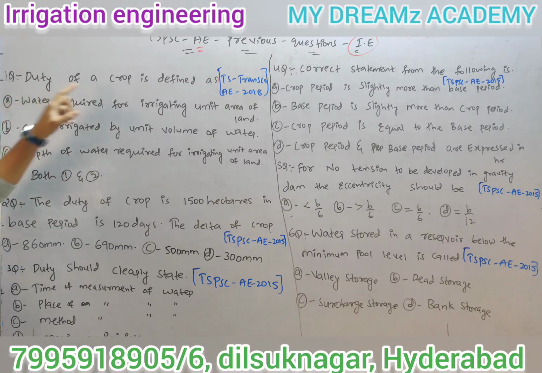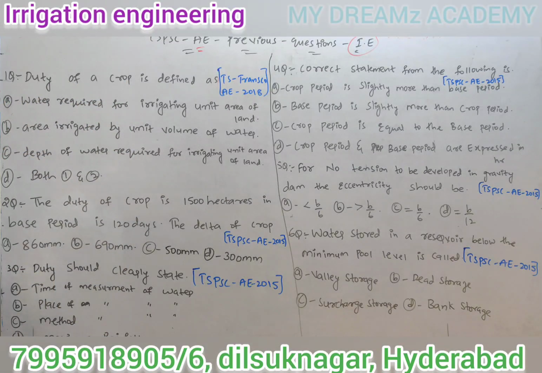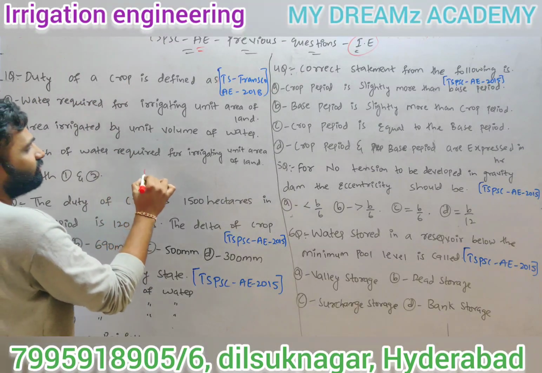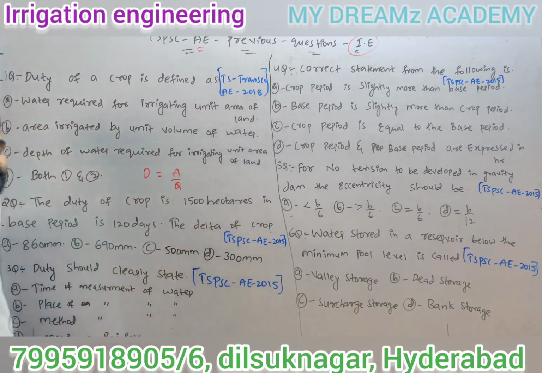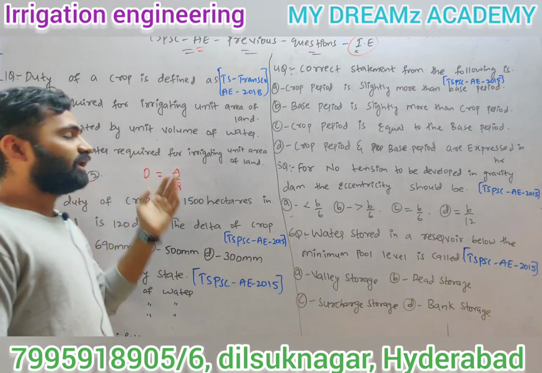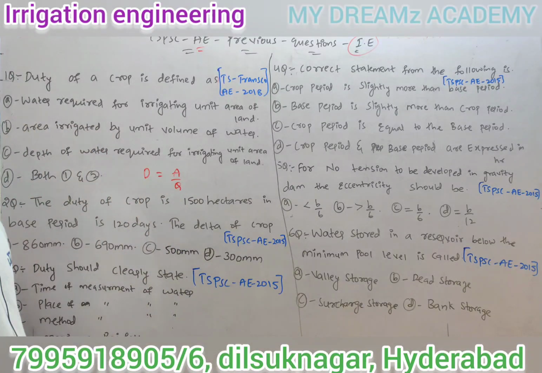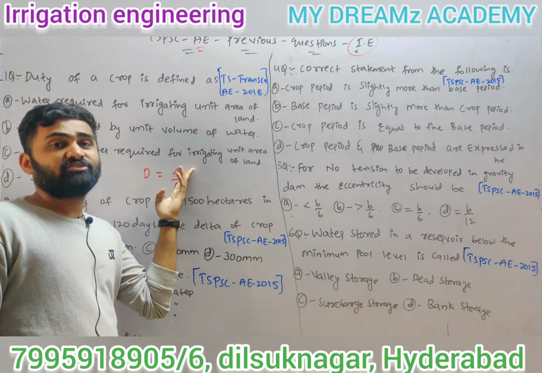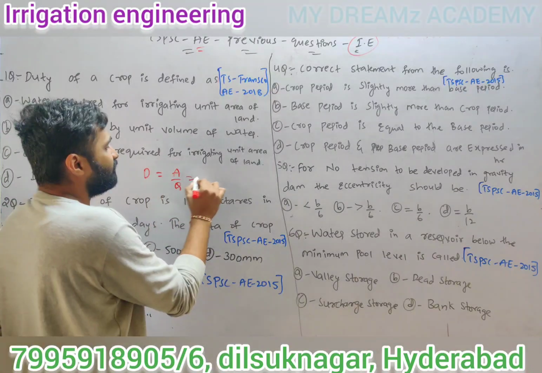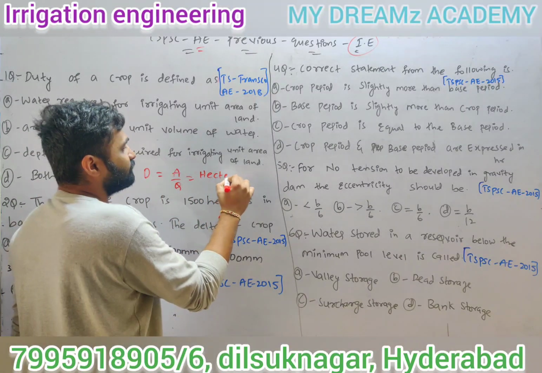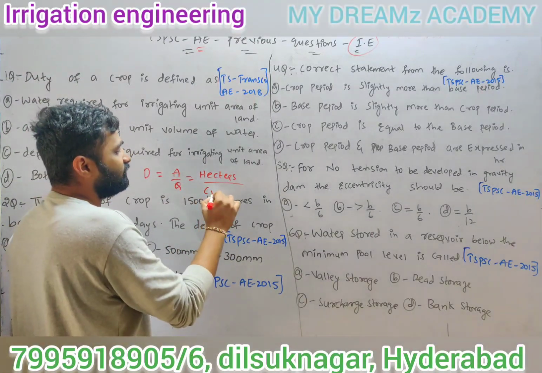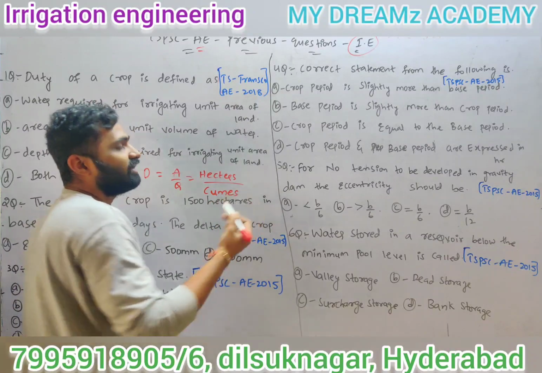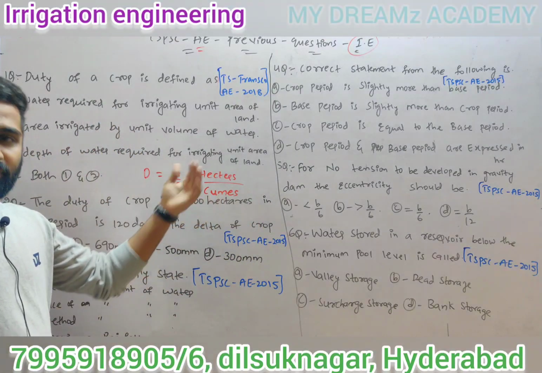So duty of crop is defined as, simply what we know, duty D is equal to A by Q. Area will be expressed in hectares, and discharge, we know, will be expressed in cumecs or meter cube per second.